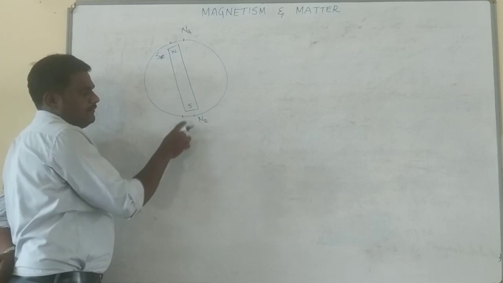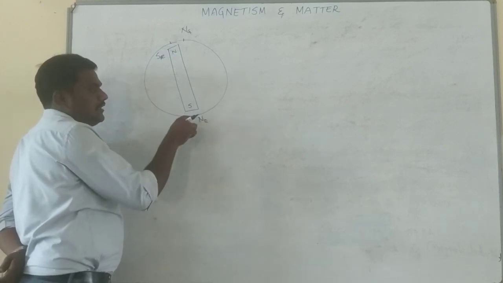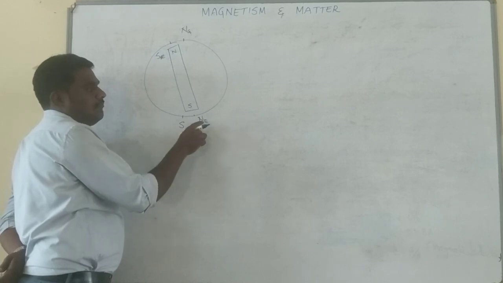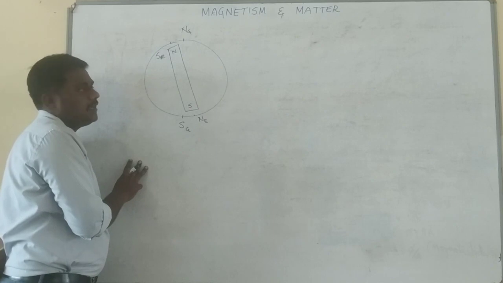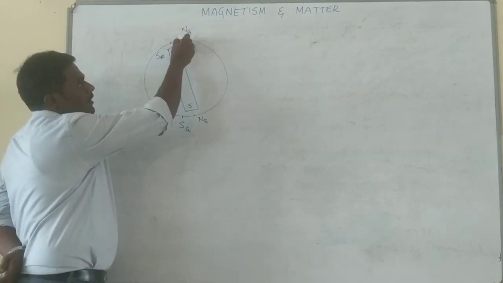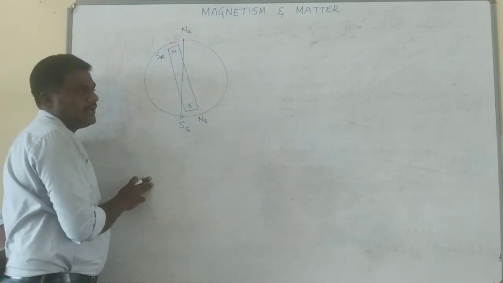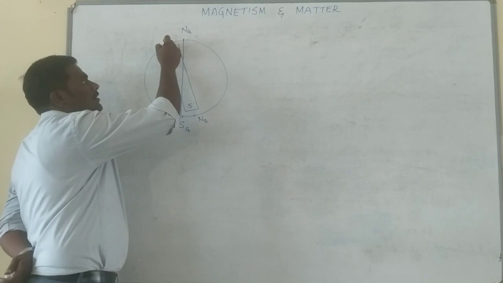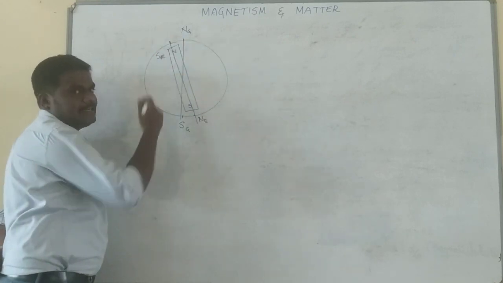Similarly, the south pole will lie along the geographical south, since near the geographical south, the magnetic north pole of the Earth is located. Now, if you see the positions of these two, assume that along this direction geographical north and geographical south are located, then magnetic north and magnetic south will be located in this direction, slightly tilted.